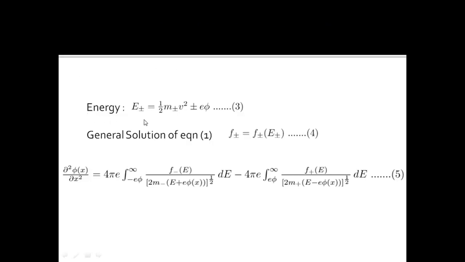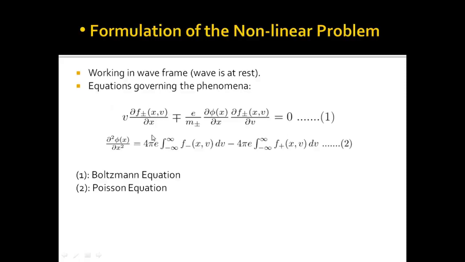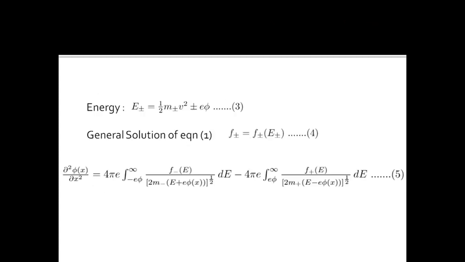So one can write energy for the particles as E plus is equal to half m plus v square plus e phi for ions, and E minus is equal to half m minus v square minus e phi for electrons, where this part is the kinetic energy part and this is the potential energy part. Also, we have solved the Vlasov equation, and we know that the general solution of equation 1 is that our distribution function should be a function of the Hamiltonian. Here, the Hamiltonian is energy itself, and that's why we have the distribution function as a function of energy here.